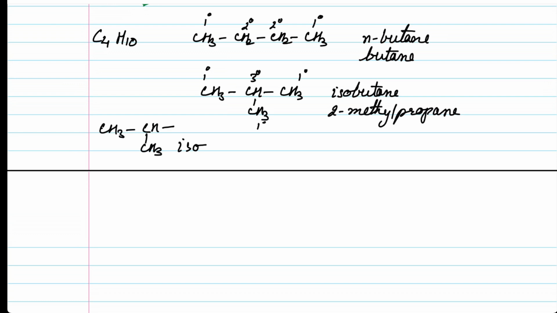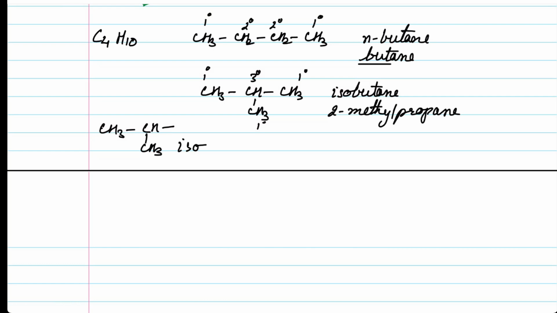Further, if we name them, and remember that organic isomerism is based on the nomenclature system, the names are going to be different. In the first compound, the word root is but, which stands for four carbons. So the main parent chain contains four carbons.